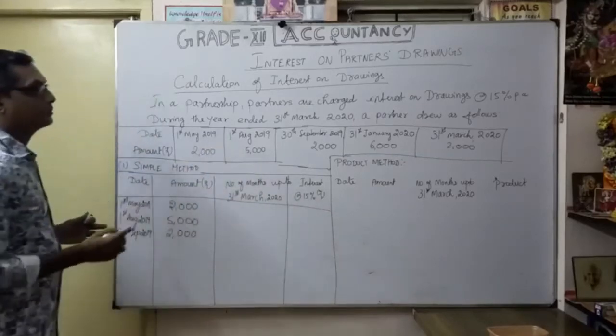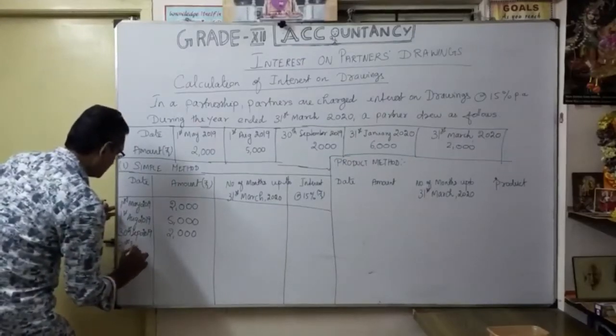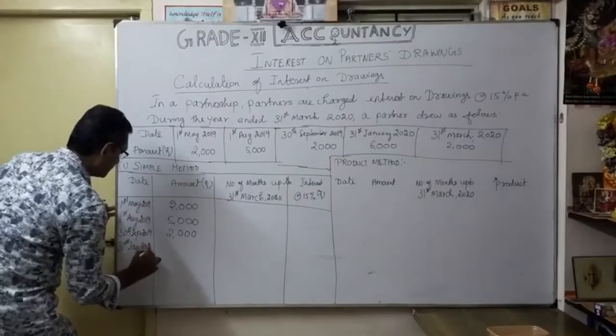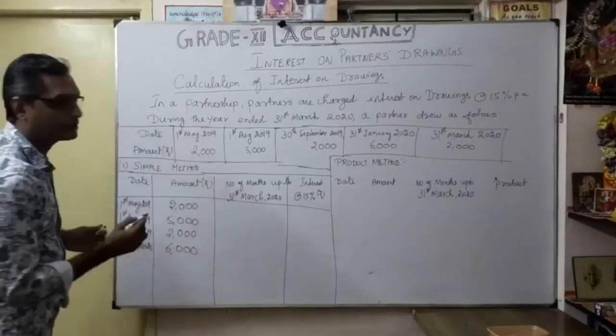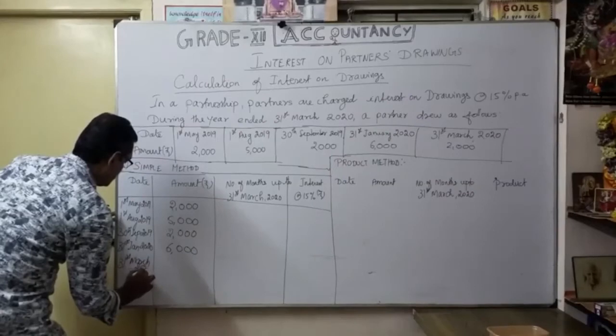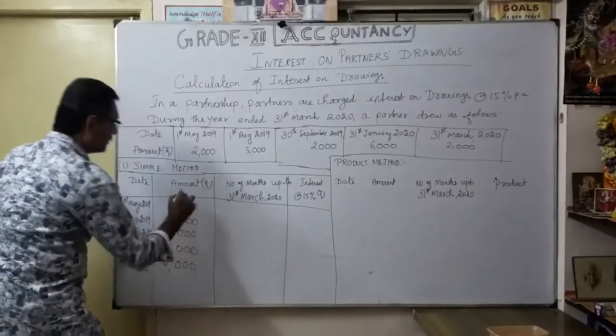Then 31st January 2020, how much? 6000. And finally 31st March 2020, 2000. So these are the different dates for different amounts.